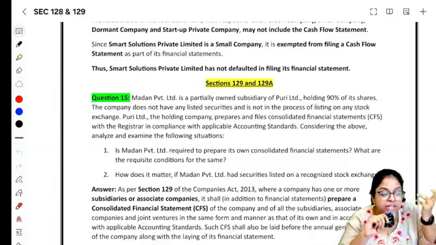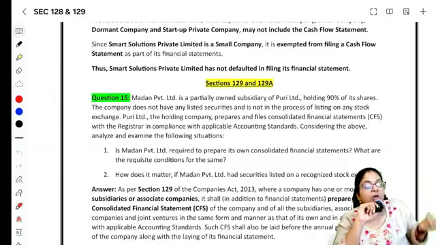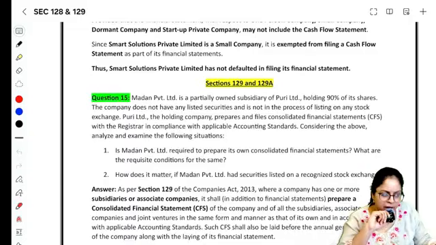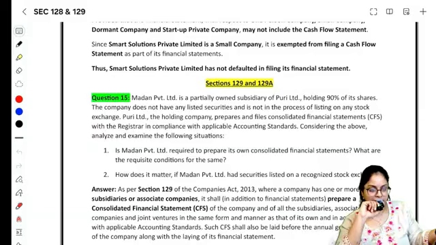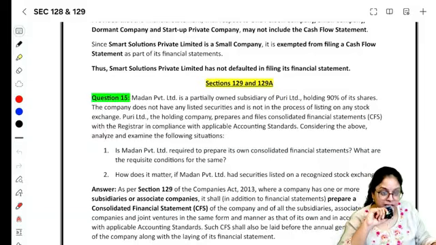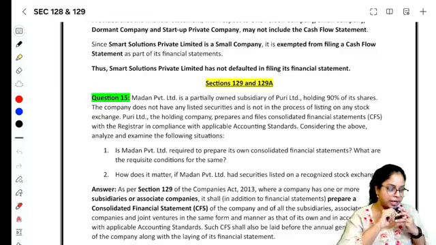I don't understand where students leave this chapter when it is easy, scoring, and halwa marks that you can get. Management and administration, share capital and prospectus, it's technical. Right, share capital and debentures, prospectus is technical. You should master that also, but these are easy ones. You cannot afford to leave them.